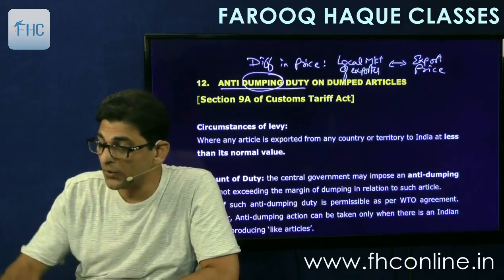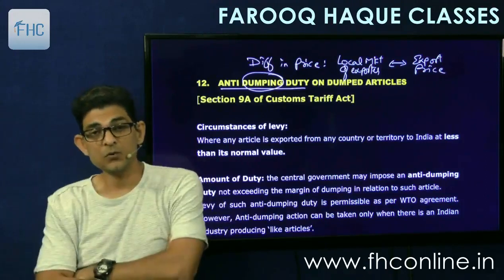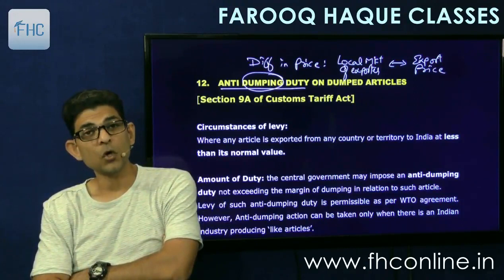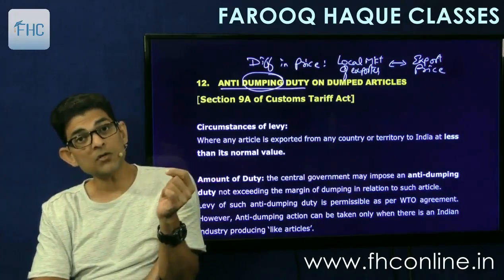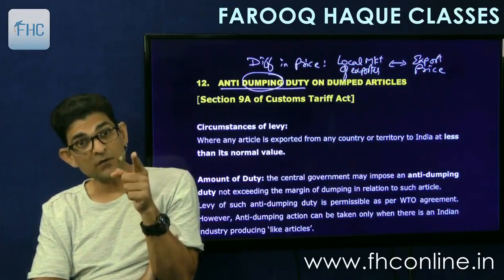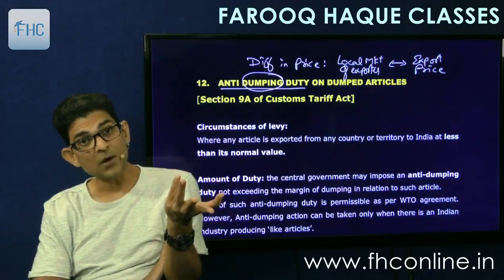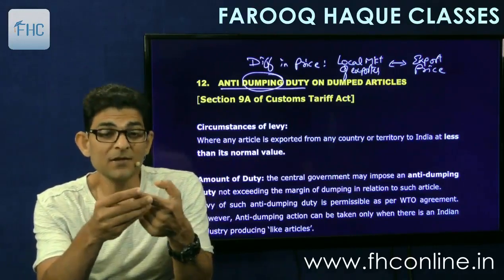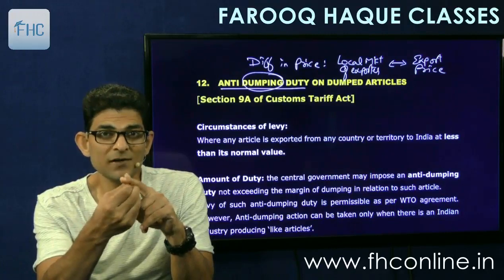Say for example you are Sony, you manufacture a camera, a handycam, and you sell that handycam in your country, the country of manufacture, at say $40, and you are exporting the same to India at $21. How is that possible? You sell in your own country at $40 and you are exporting it to India for $21. How come? What's the reason behind this? The reason for dumping lies in your costing. Have you studied costing thoroughly?